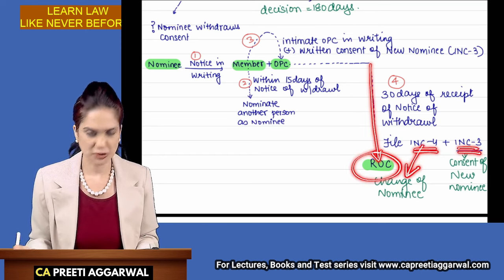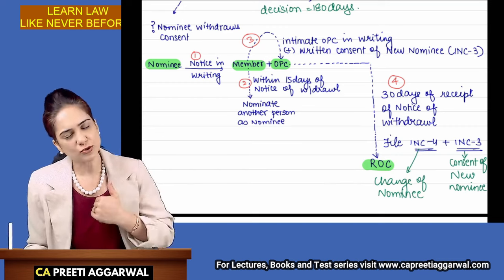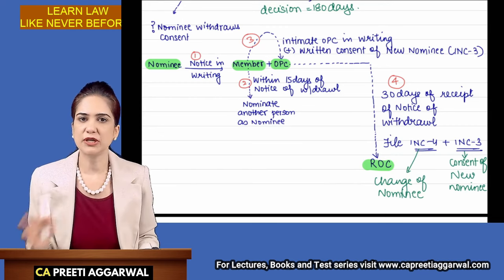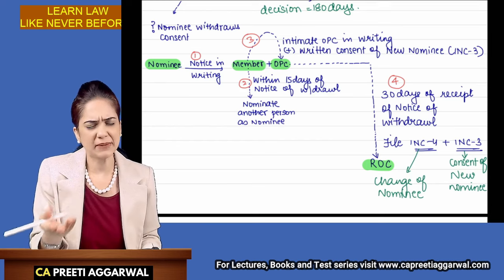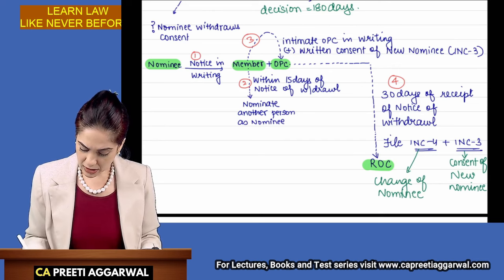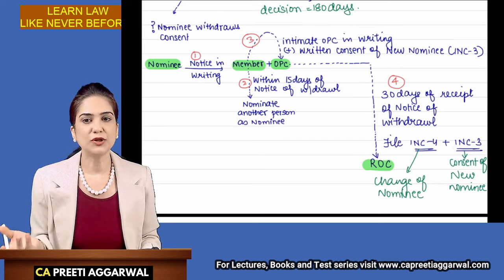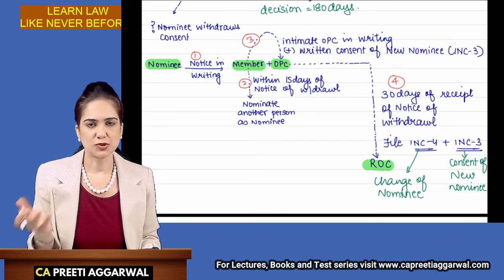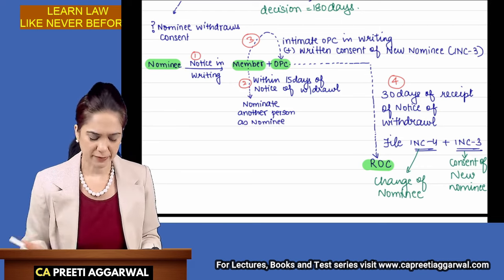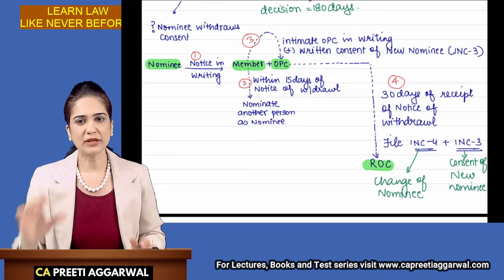INC 4, I have mentioned, is for change of nominee, but I also informed you the same form will be filed when we change the member also, in case the member dies or becomes incapable and the nominee becomes a member. The consent of the new nominee will now be filed with the ROC. So the ROC comes to know about the new nominee as well as the consent of the new nominee. So the flow is properly mentioned over here.